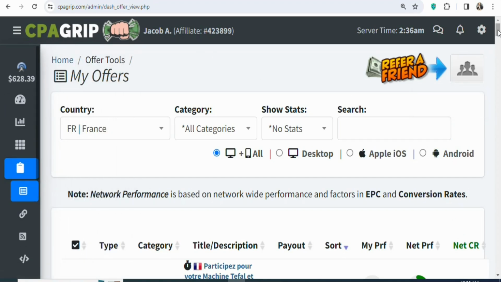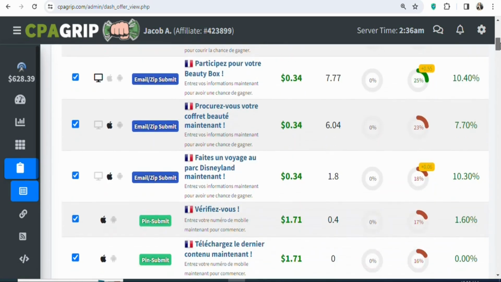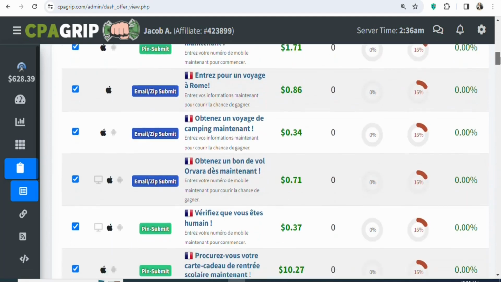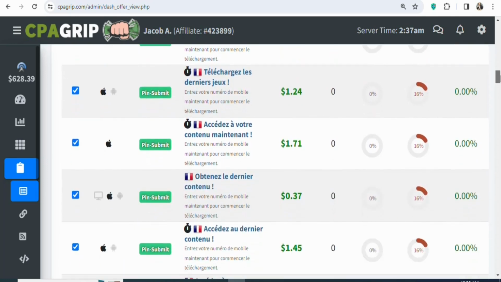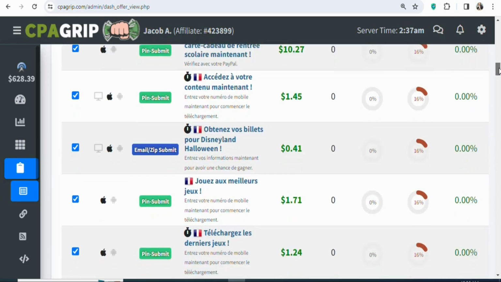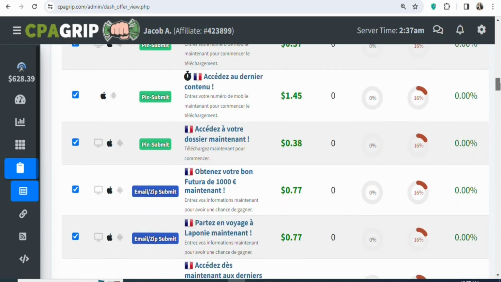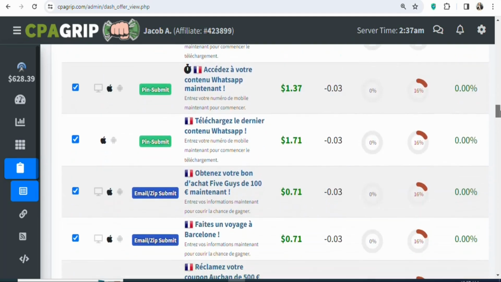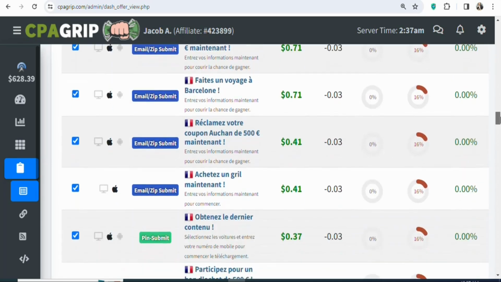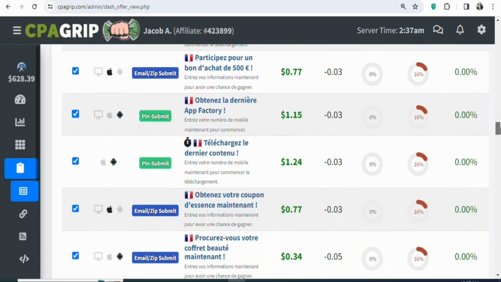The next step is that you have to find offers to promote. You can see there are a lot of different offers on CPA Group that you can promote. So just select any offer that you want and then promote it. In this case, the traffic source that we are going to be using, most of the visitors are from Spain. So what we are going to be doing is that we are going to search for offers that are allowed in Spain so that we can promote them using the website that I'm about to show you.